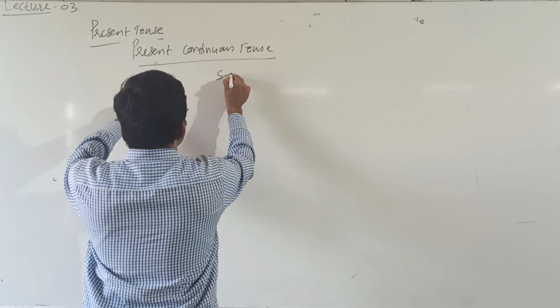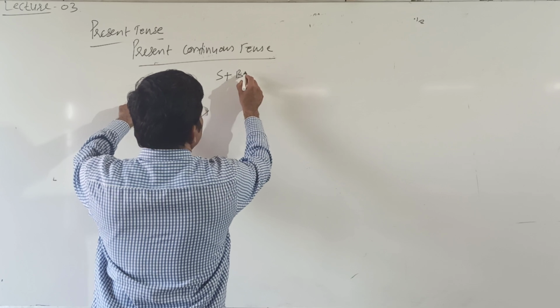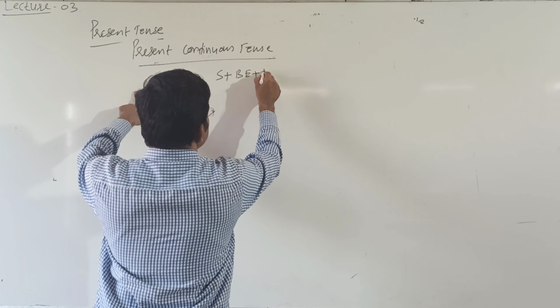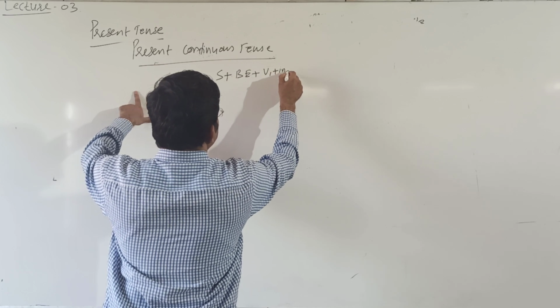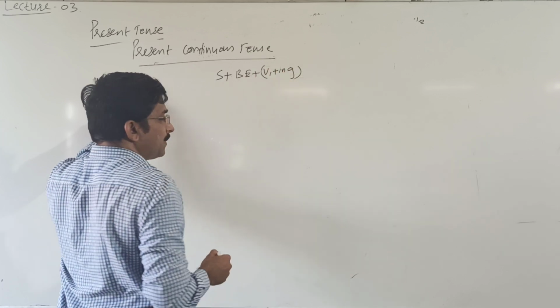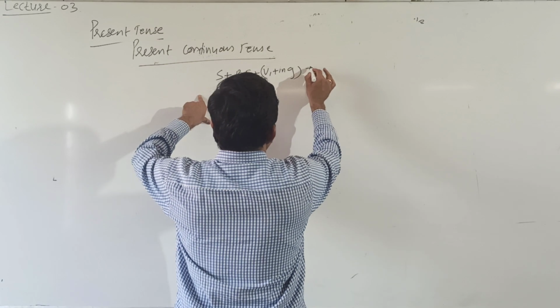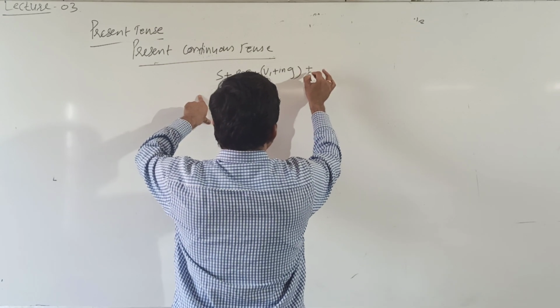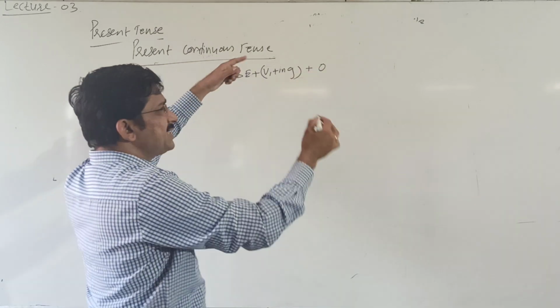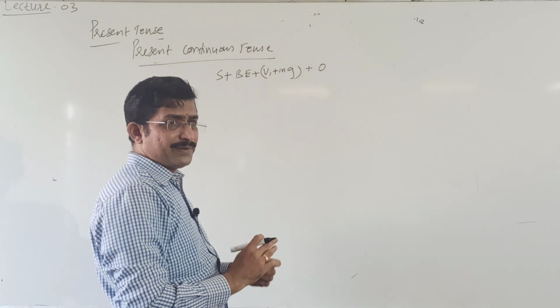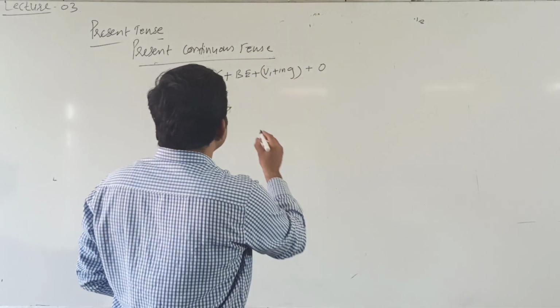Here subject plus be plus V1 plus ing, present participle form, plus object. Take the same example here for our reference and easy understanding.